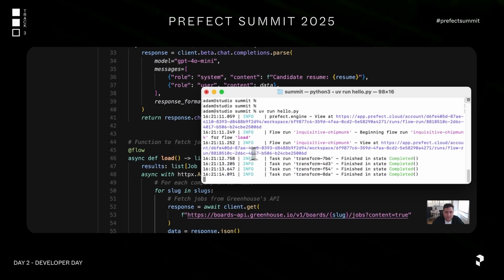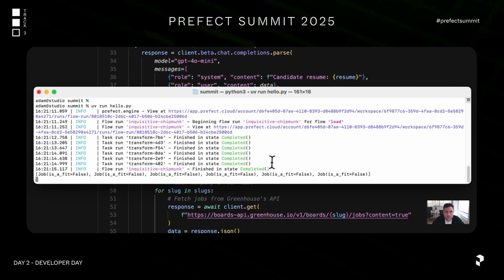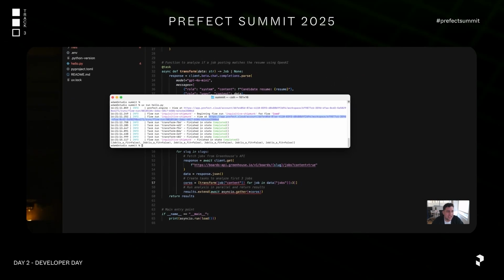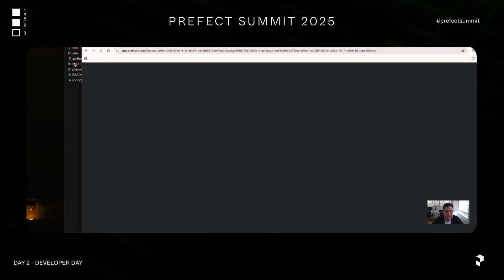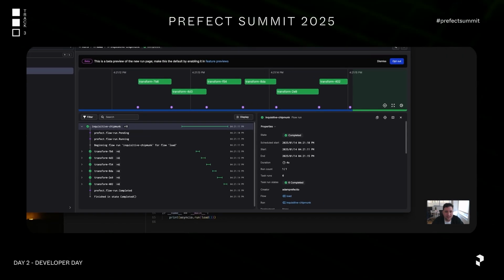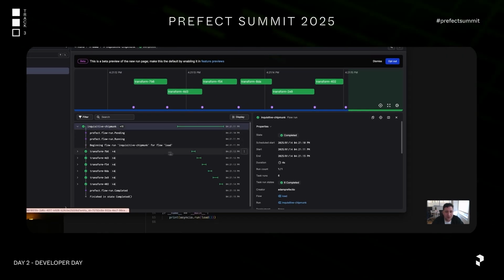So now I immediately get this observability. I know exactly that I'm kicking off this load job. I'm doing the top 3 from each one of these 2 pieces, so I get 6 tasks that come out of this. And then I even get a handy little UI that I can go check out. If I go check this out, I'll see that indeed I processed each one of these individually, and then my flow completed. So I can see exactly how many of these things happen at the same time.